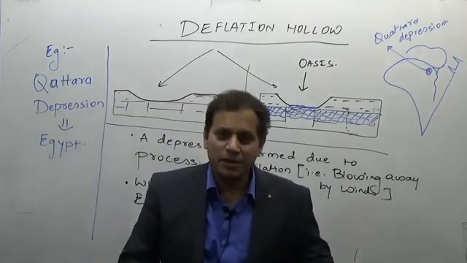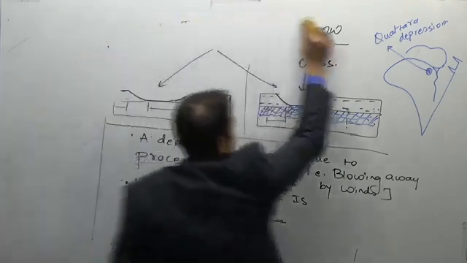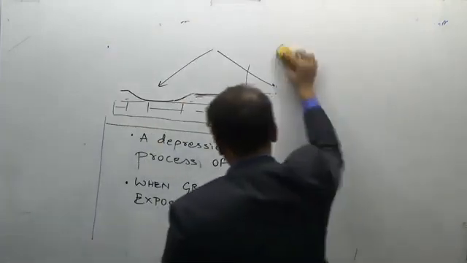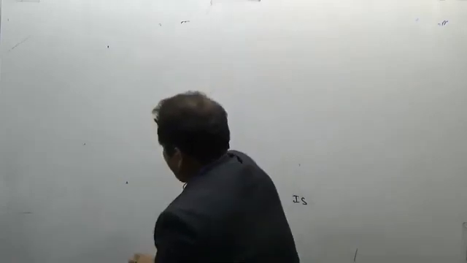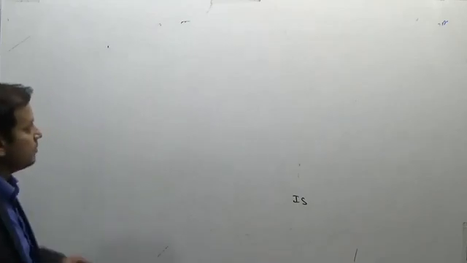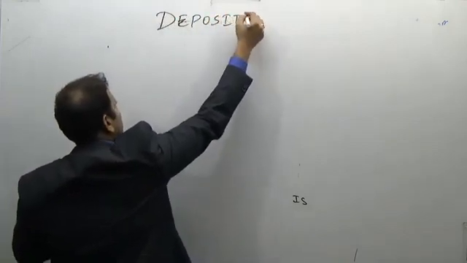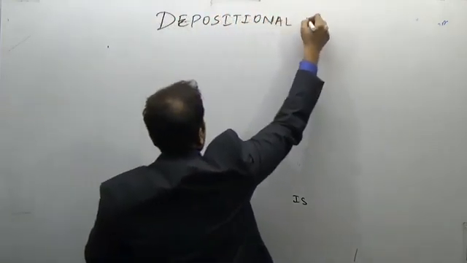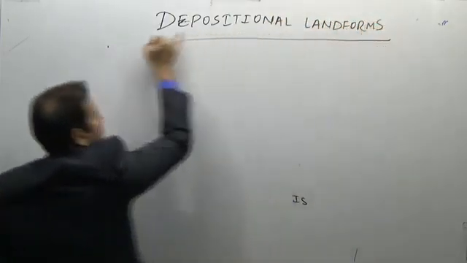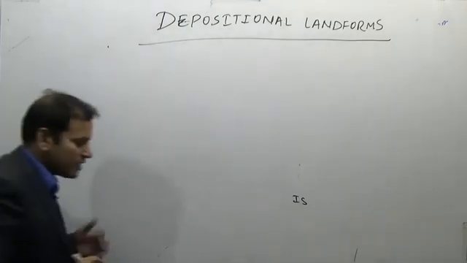Now three very simple depositional landforms. One of the most important depositional landforms in the desert is... See, what is a depositional landform?